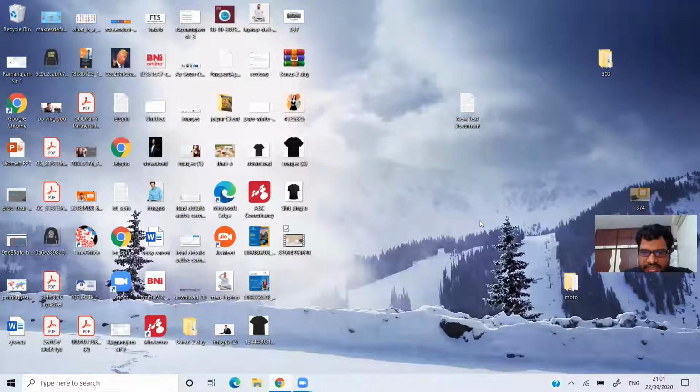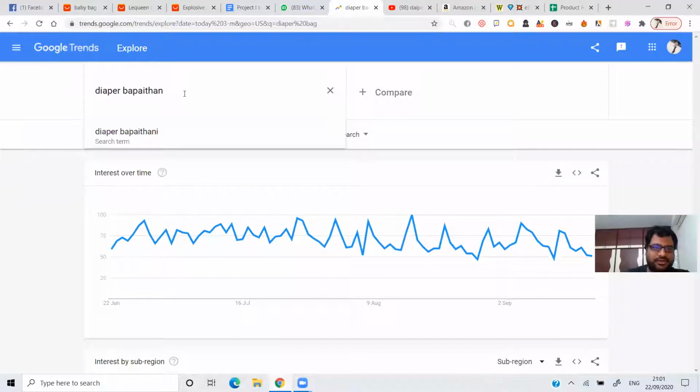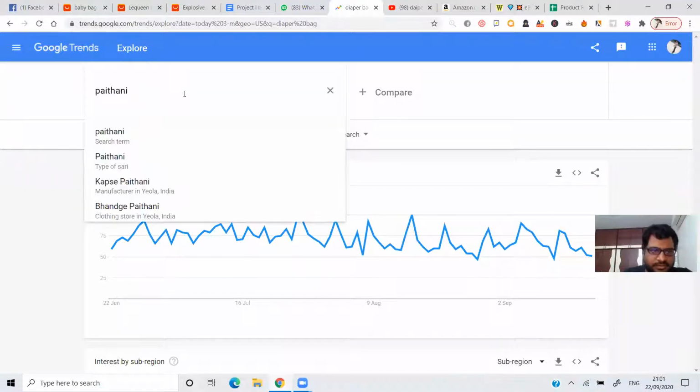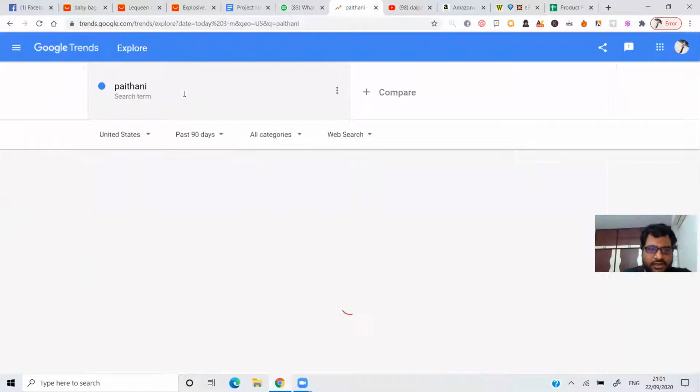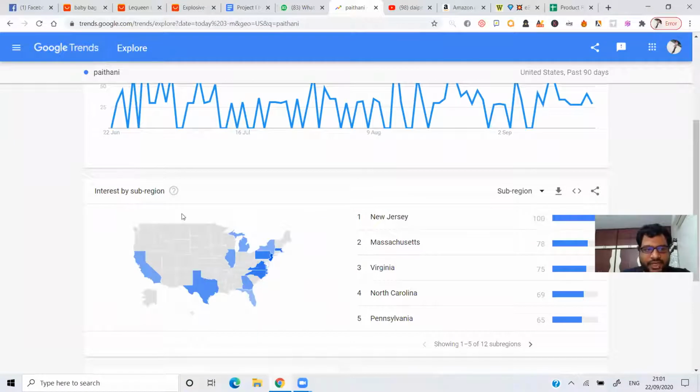Larger, you said we can use any proxy tool to find it. Yes, you can, but I'm going to tell that later. Party wear and casual. Okay. Now just type that in Google Trends here. In the US right now, in these areas, it's okay.